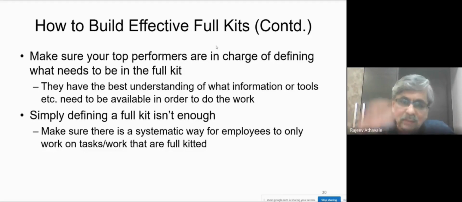Simply defining a full kit is just not enough. Make sure that there is a systematic way for employees to only work on tasks or work that are full kitted. That discipline will have to be inculcated. It may not happen overnight, but people will feel happy if they are given a full kit and they are given authority to refuse to work if the full kit is not there.